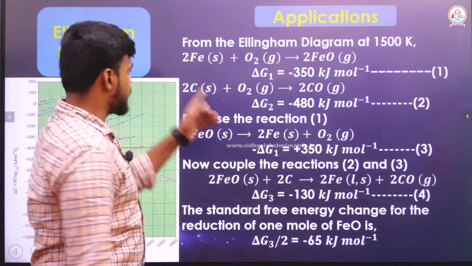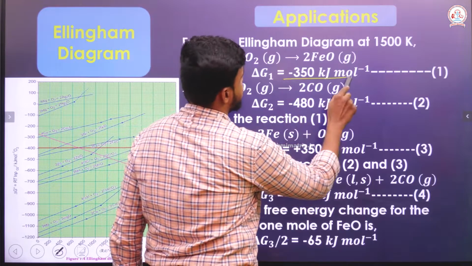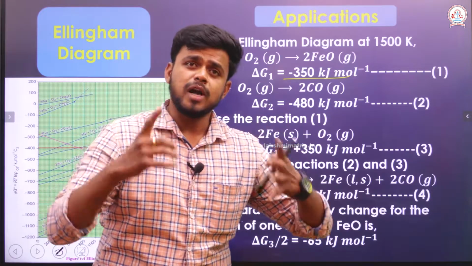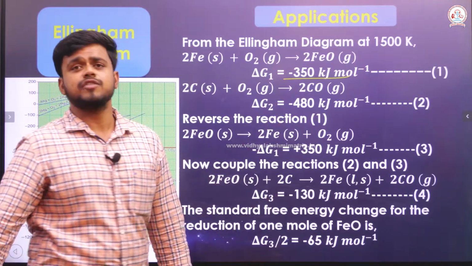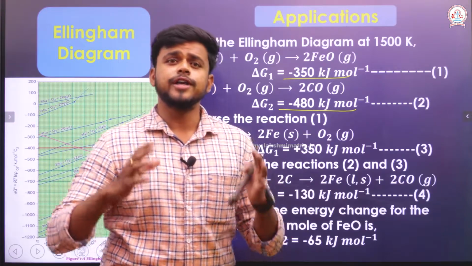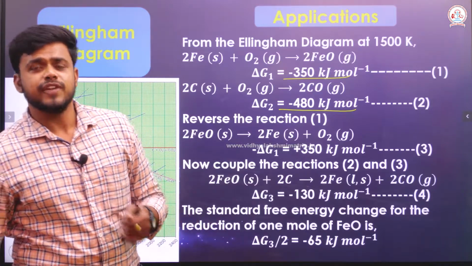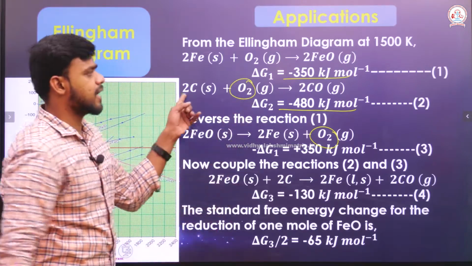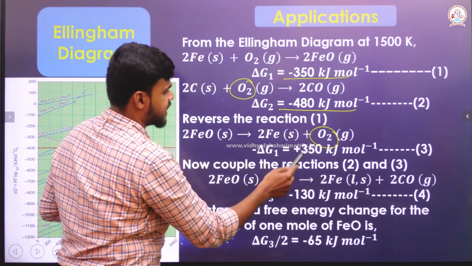See, first let me just take the formation of an iron oxide, where the Gibbs free energy change is minus 350 kilojoule per mole, okay. Then the carbon consumes 1 mole of oxygen from the iron oxide, for which the formation of carbon monoxide is minus 480 kilojoule per mole, okay. Since I am going to reduce the metal oxide, I need to reverse the first equation. If I reverse it, 1 mole of oxygen will be consumed by the carbon to form carbon monoxide, right. Here it is minus 350, here it is plus 350.